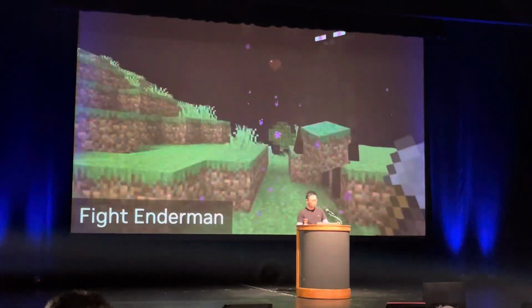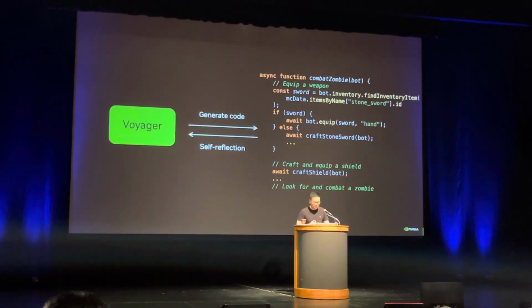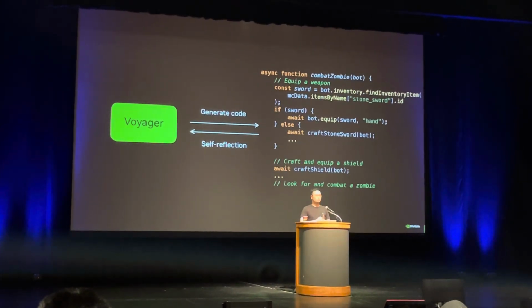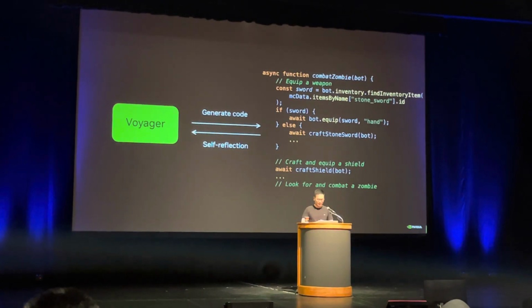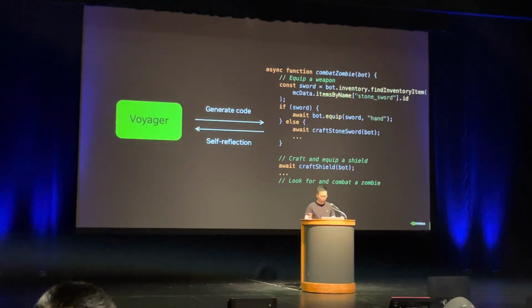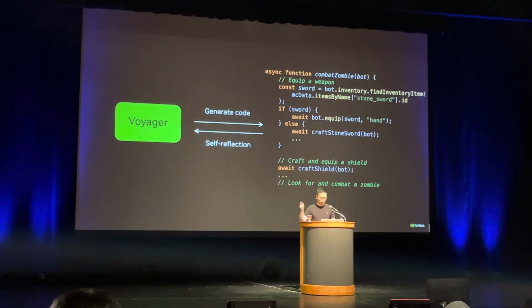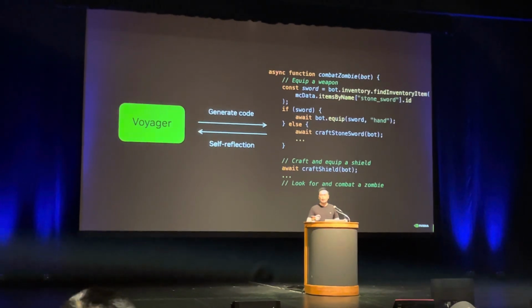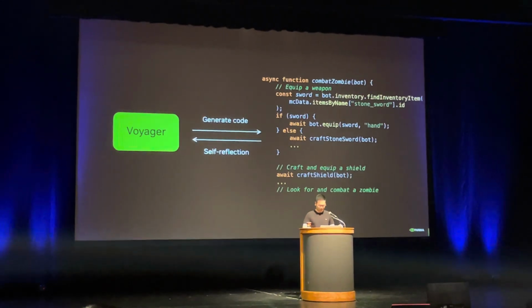And how are we able to do this? The key insight is coding as action. So we convert the 3D world into a textual representation thanks to a Minecraft JavaScript API, open source, by the community. And Voyager invokes GPT-4 to generate a code snippet in Minecraft. And each code snippet is a skill.